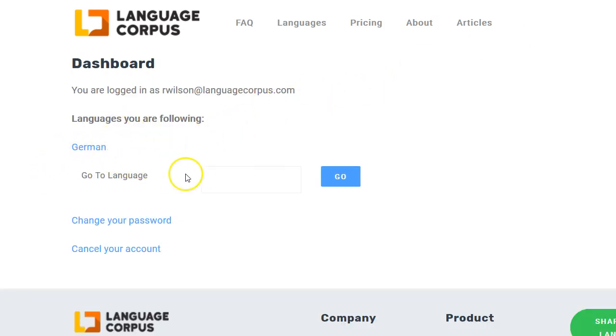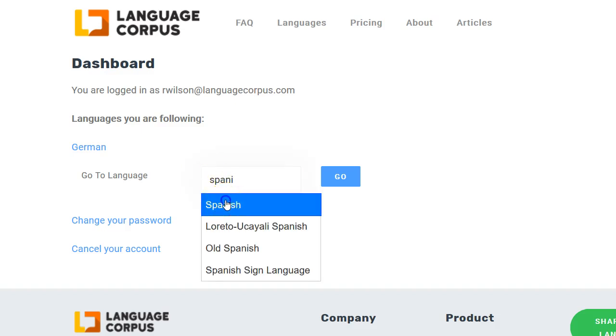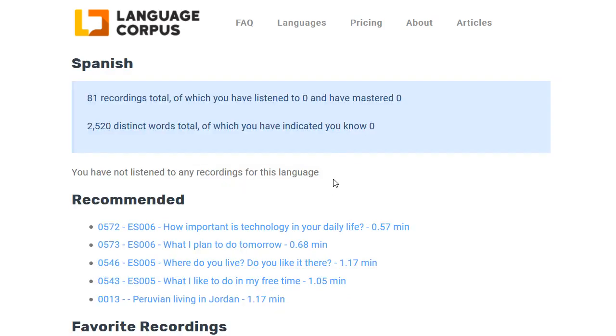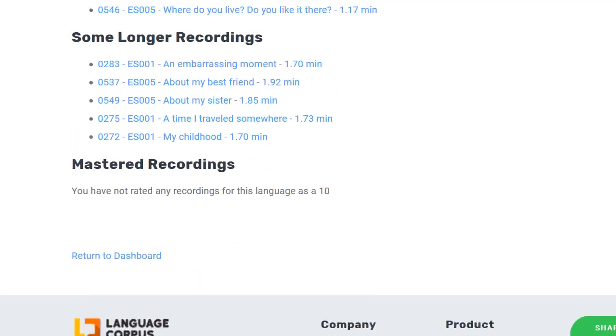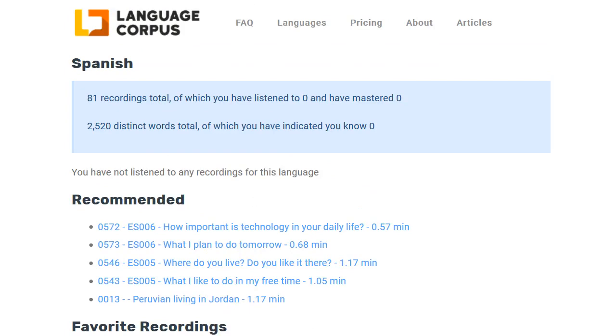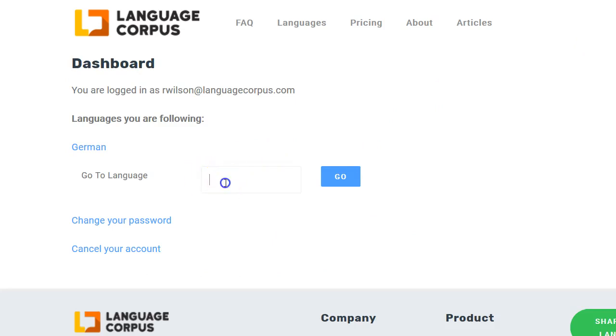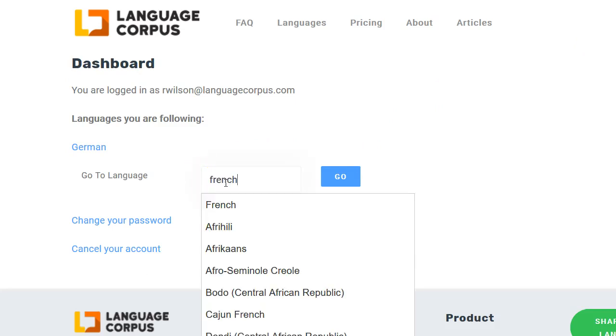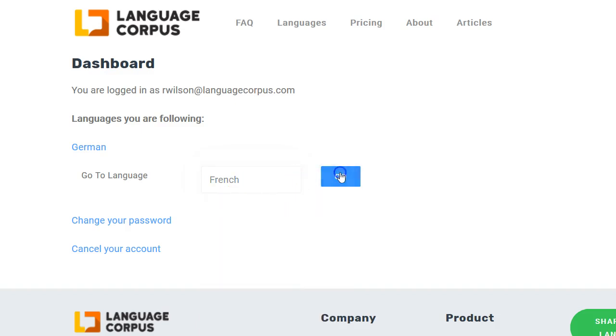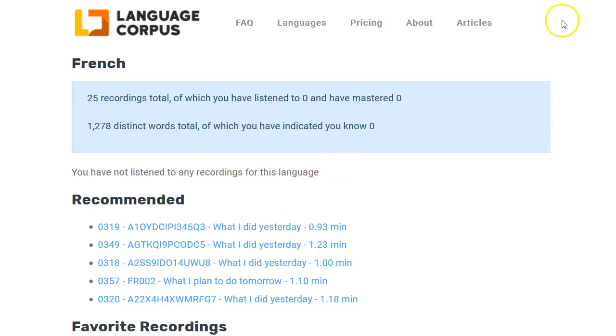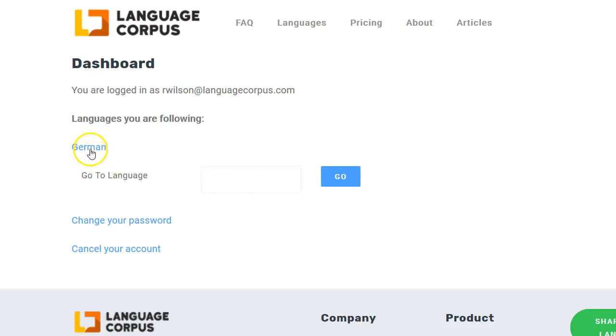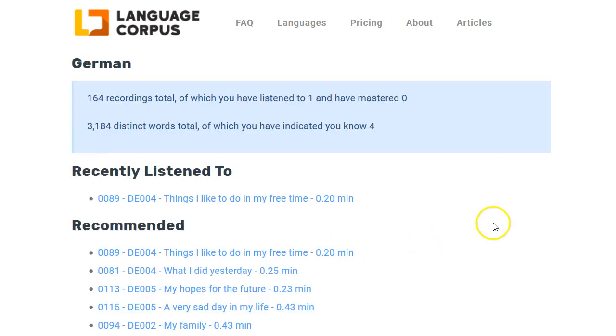Here, I signed up for German, but with an account, you can actually access any language we have. So I'm going to go to Spanish also, just to show you that. This takes me to the Spanish page. Once again, you see the number of recordings, you see the vocabulary words, and it works the same way. Most people I'm guessing will just spend their time on one language. However, somebody who likes a lot of different languages or is interested in comparing different languages and how they sound can just play around and go to all the ones you want and then end up back on the one that you're focused on.